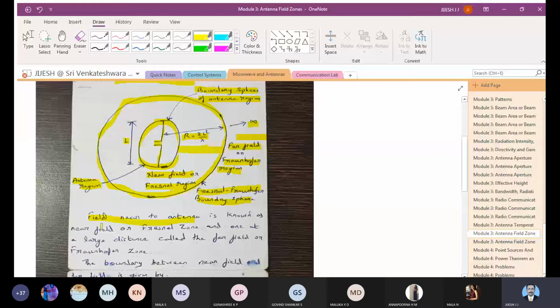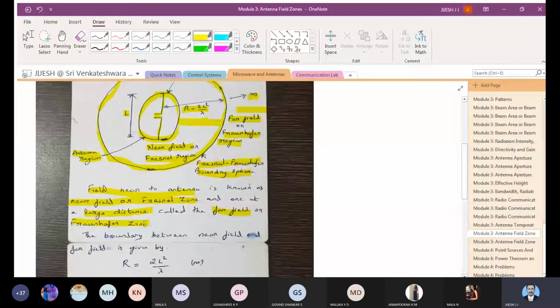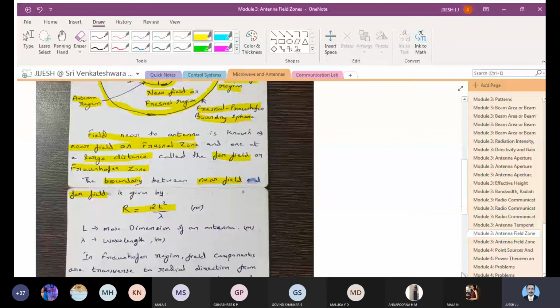You can make a note of them. The boundary between the near field and far field is called R, R equal to 2L square by lambda. What is L? L is the maximum dimension of the antenna, and lambda is the wavelength. All these equations and points you can write down.